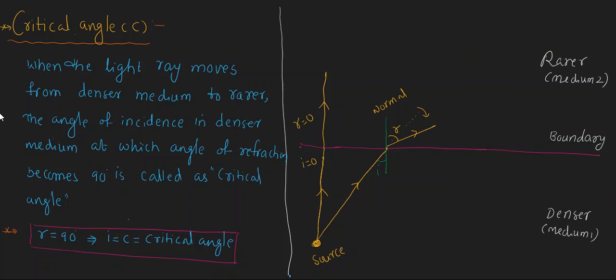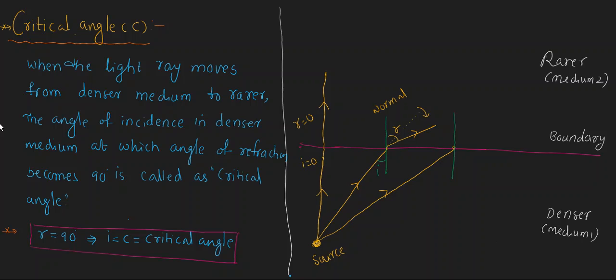For example, we take another light ray emitted from the source, and it is allowed to be incident at this point. Here I want to know the angle of incidence. For that I have to draw the normal again, a straight line perpendicular to the boundary. The boundary is the surface which separates the two mediums. Below this boundary the denser medium is there, above this boundary the rarer medium is there.